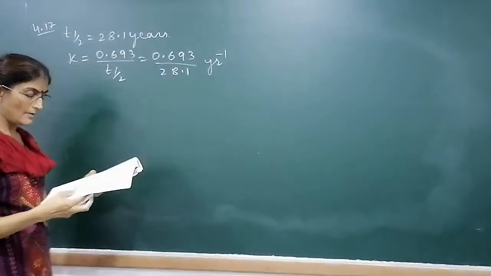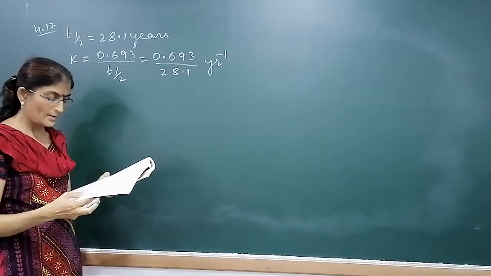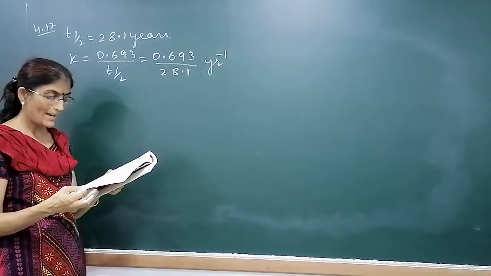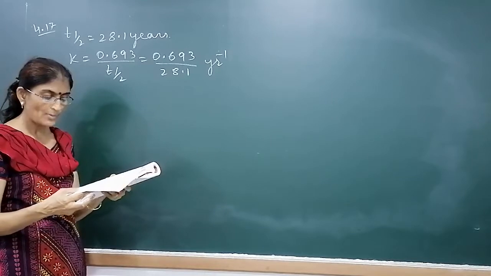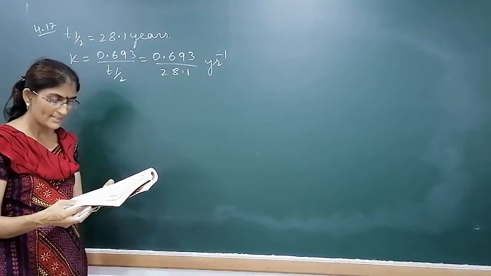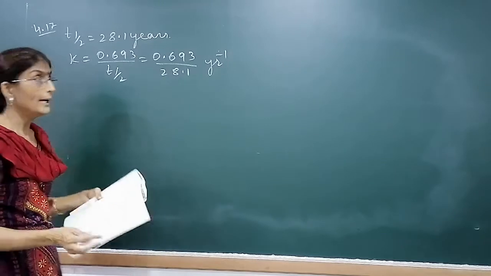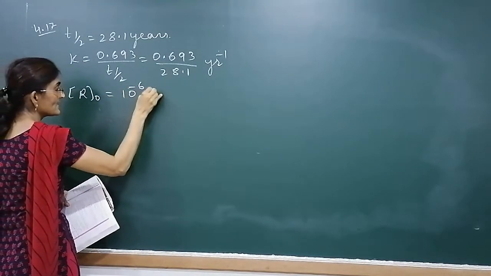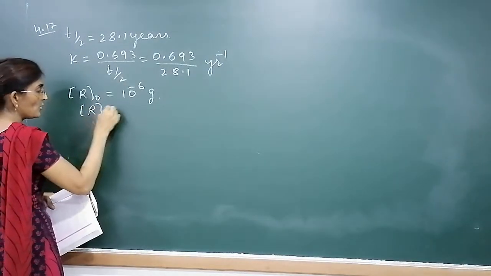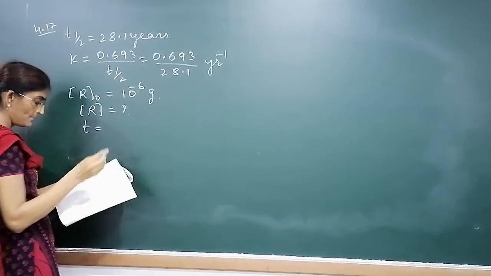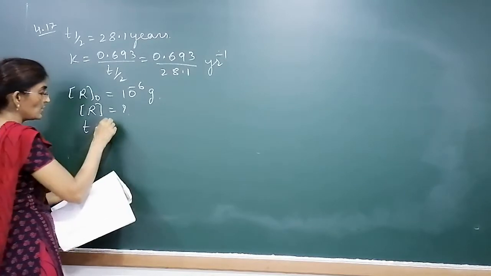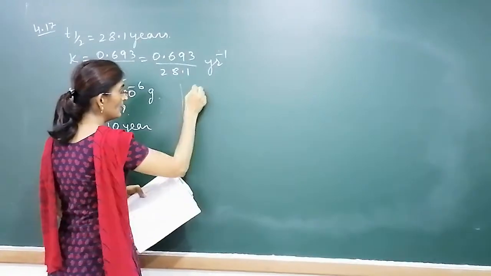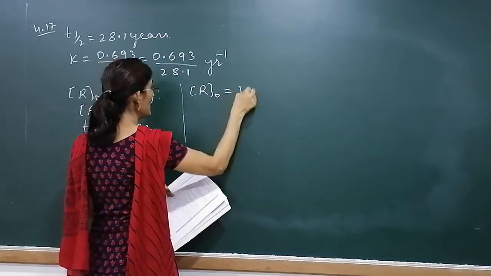Now it's telling us that for a child born at this time, the initial amount of strontium is given as 1 microgram. It asks how much will remain after 10 years and 60 years if it is not lost metabolically. Initial concentration of strontium is 1 microgram, that is 10 to the power minus 6 gram. We have to determine the left concentration when the child is 10 years old, and second, the initial concentration will be 10 to the power minus 6 only.